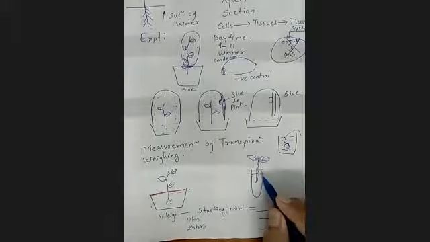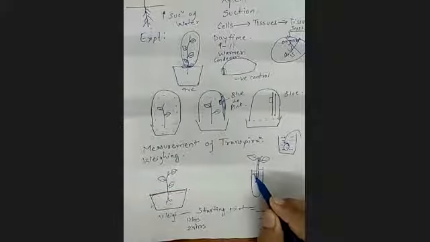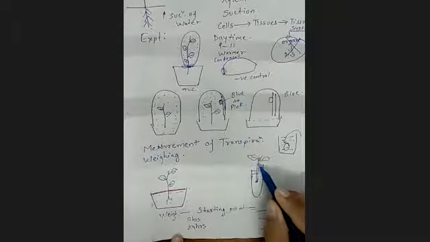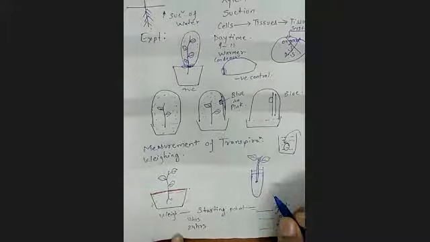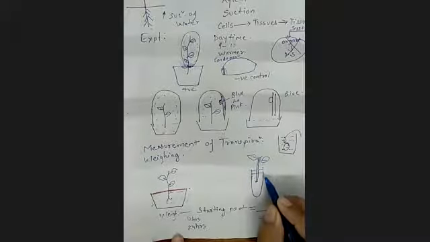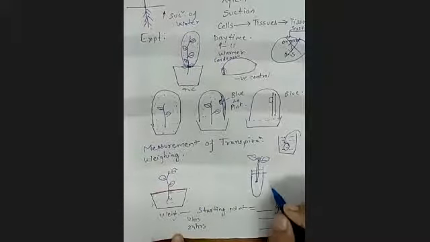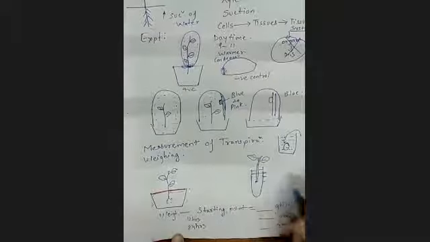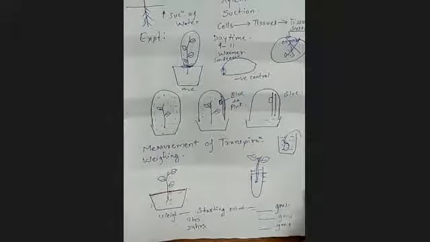So definitely this particular region is blocked, and whatever absorption will be done by the plant is through the root only. Okay, so you can mark that at a particular time the water level is here. After some time you can mark the loss of water level here also, here also. That can also be done. So this is how you can measure the transpiration. Understood?